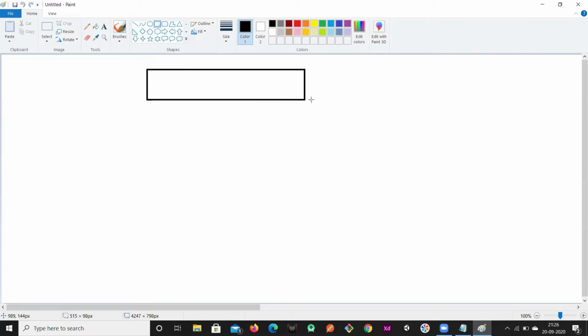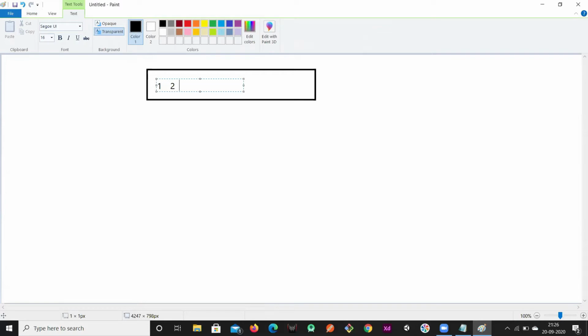So by default, if this is your collection, and I have some elements like 1, 2, 3, 4, and so on. If this is my array, then I cannot add one more extra element, right?